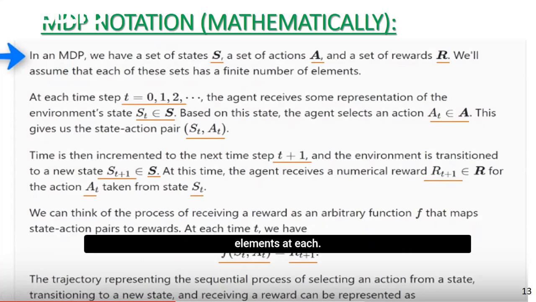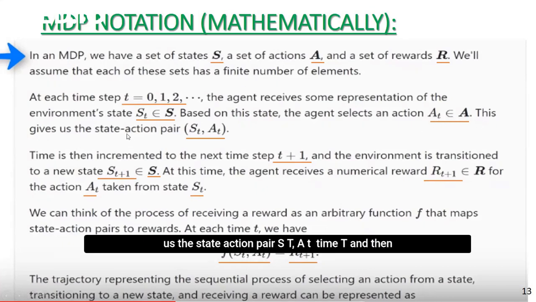At each time step t, the agent receives some representation of the environment's state, S sub t, in big S. On this state, the agent selects an action, A sub t, in big A.